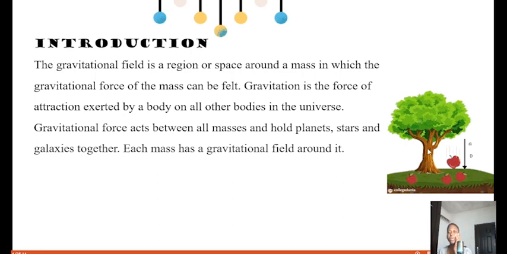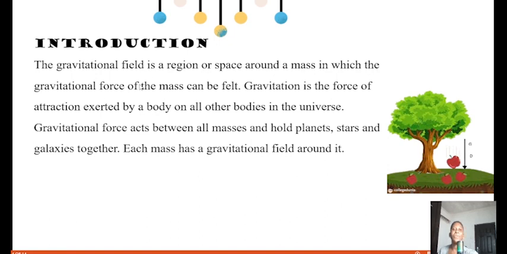Look at the picture close to this place. You can see an apple falling. You remember the story of Isaac Newton, sitting under a tree, wondering why the fruit falls and does not remain on the tree. He thought there must be a particular force making the fruit fall on the ground, and that was how he discovered the force of gravity, which is the gravitational force, and that is what we're going to look at today.